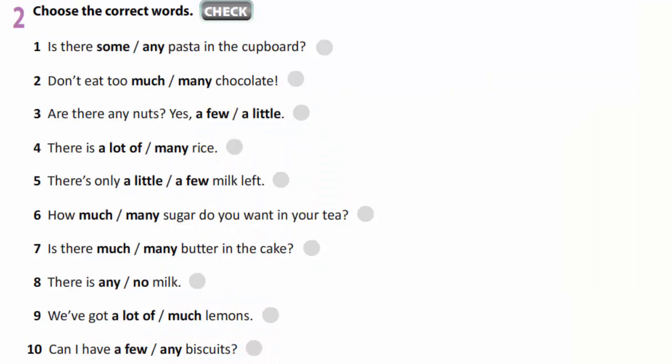In exercise 2, you are to choose the correct words. For example, is there any pasta in the cupboard? Don't eat too much chocolate. You are to finish this exercise yourselves.